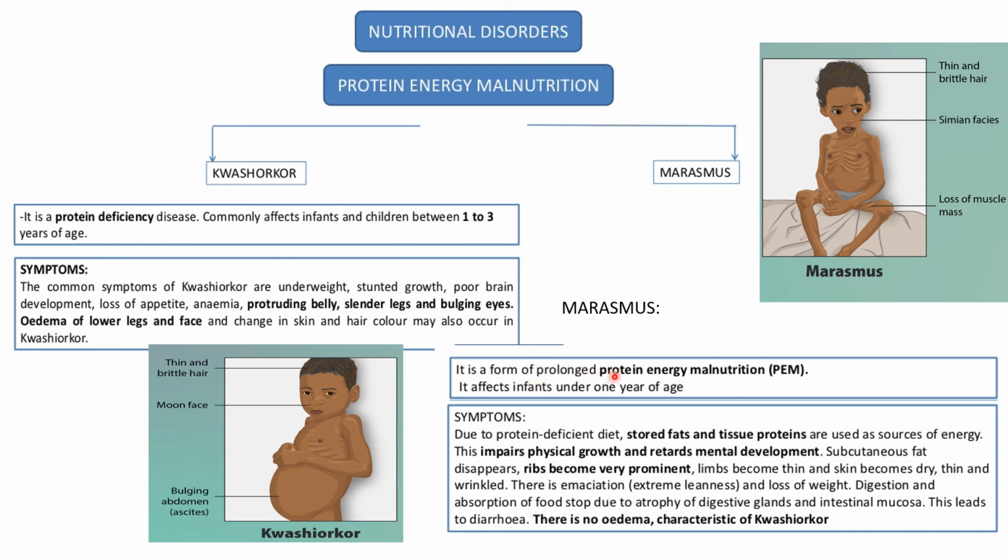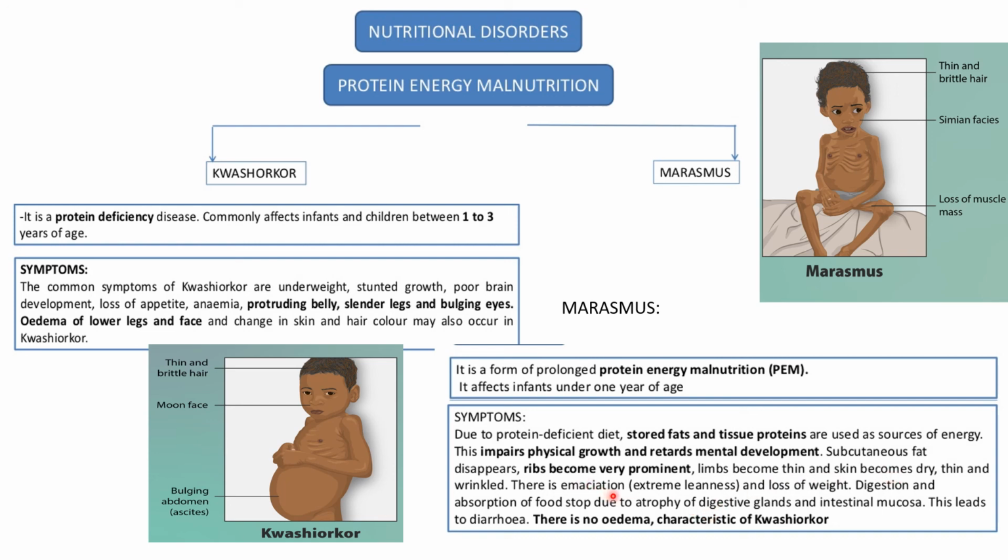And now what happens in marasmus? It's a prolonged protein energy deficiency. It affects infants under 1 year of age. Symptoms are due to the protein deficient diet; stored fats and tissue proteins are used as a source of energy. It impairs physical growth and retards mental development. Subcutaneous fat disappears, ribs become very prominent, and skin becomes dry, thin and wrinkled.